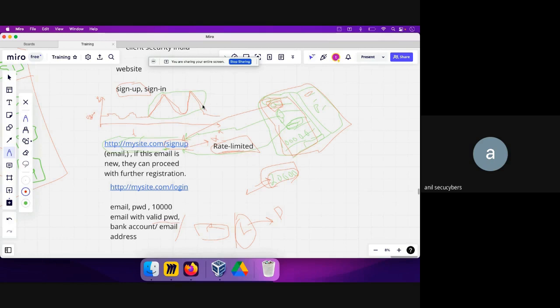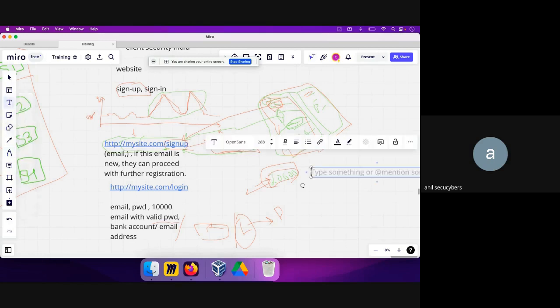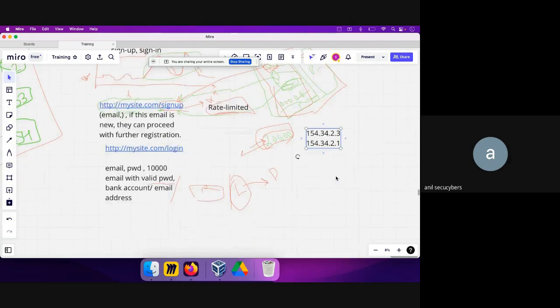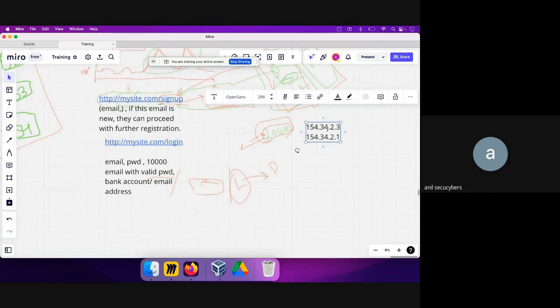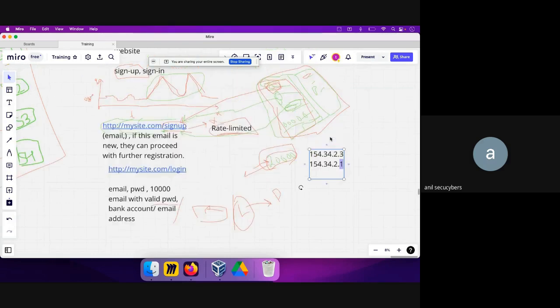We found that the IP address was something like 154.something.2.3, then 154.34.25.2.1. It was following a specific CIDR range. This was a network host, like this part was not changing, only this part was changing. Something like this, and that's where we were able to cluster these as the valid attacker IP addresses.